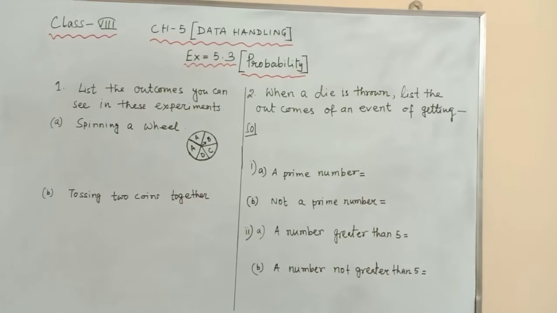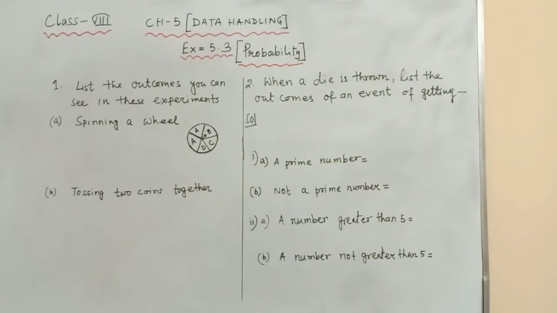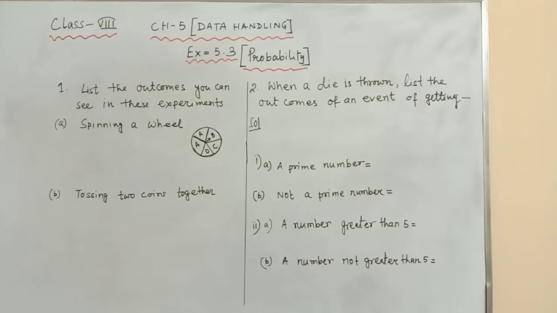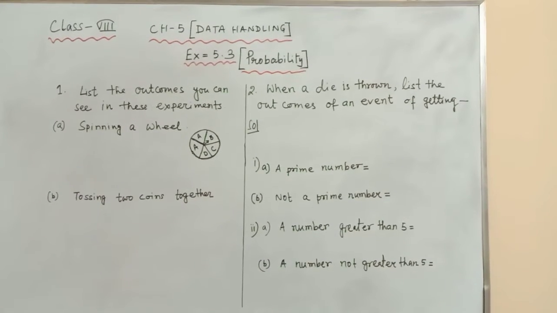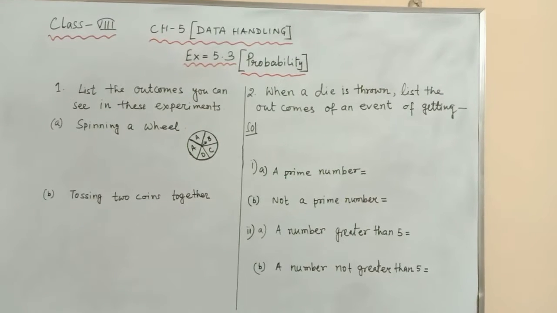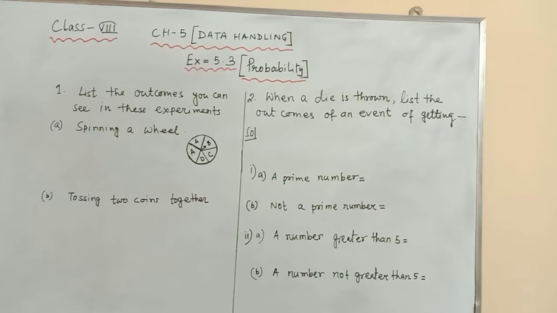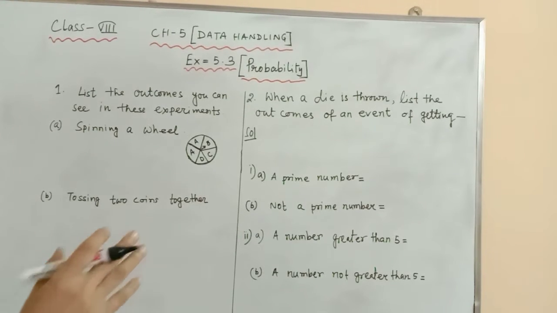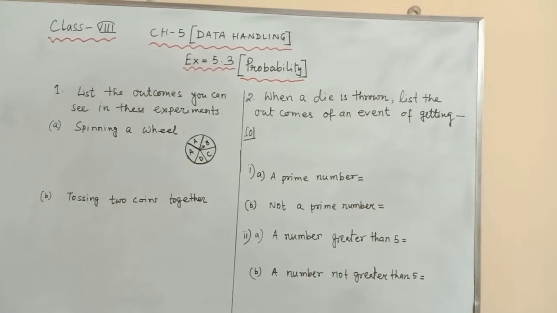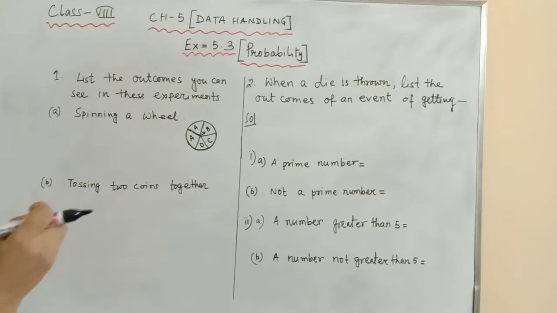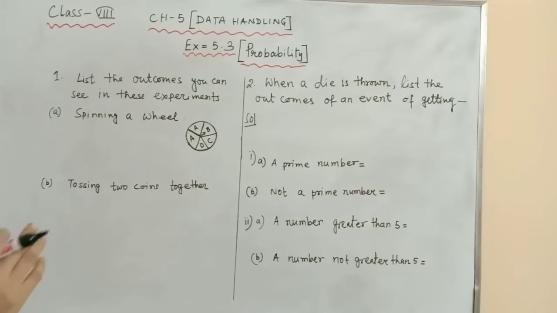Today we will do a new exercise 5.3 probability. In class 7 also you have done probability. You can remember this, the possible outcomes, equally likely outcomes. These terms you have done this kind of sums in previous class also. But in this class you will do slightly different kinds of sums, a little bit higher class.